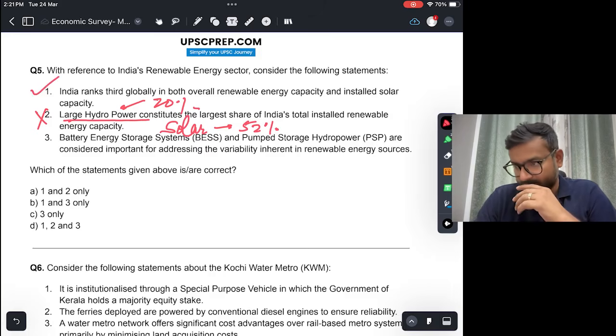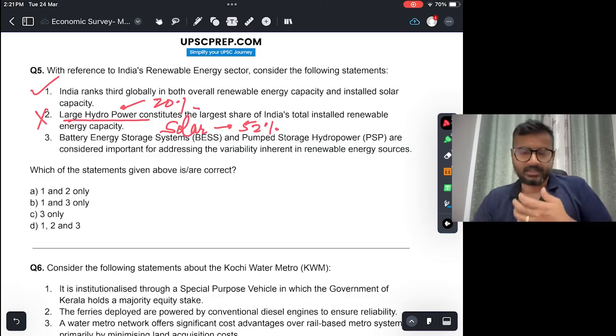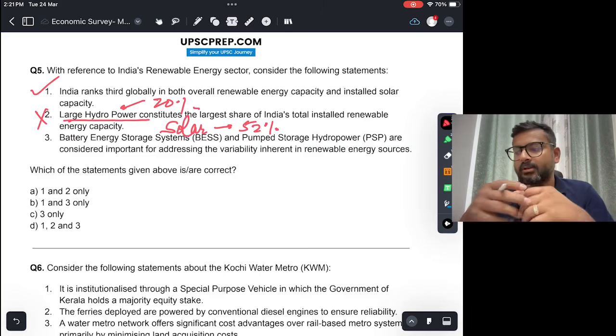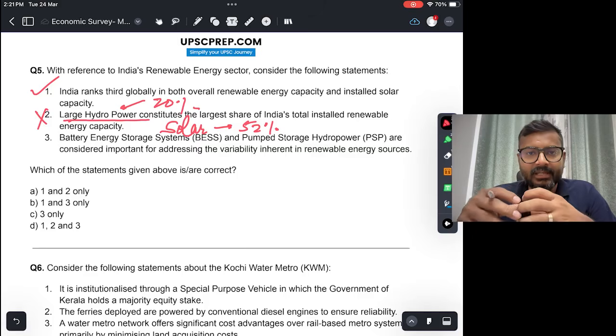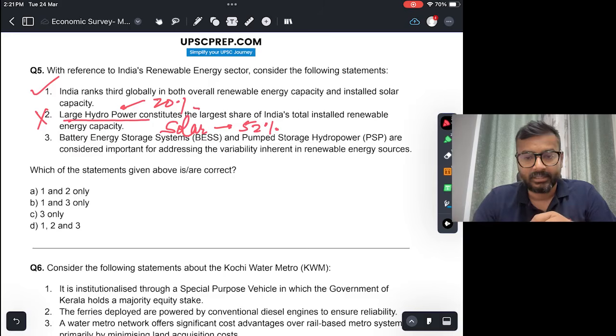Battery energy storage systems and pump storage hydropower are considered important for addressing the variability inherent in renewable energy sources. This is correct क्योंकि जो renewable energy sources हैं, there is variability, right? For example, solar will only be functional during the day, during the night there is no sunlight. Similarly for wind, only when wind is flowing at more than a certain speed is it useful. So in that case, battery storage systems become very important. This is correct. So the answer would be B, 1 and 3.